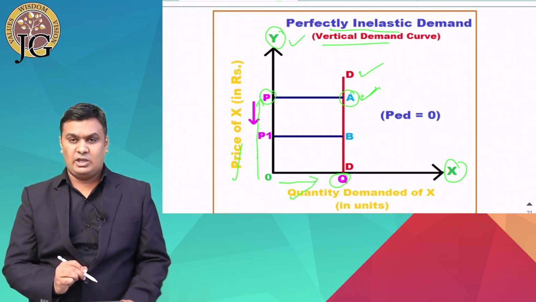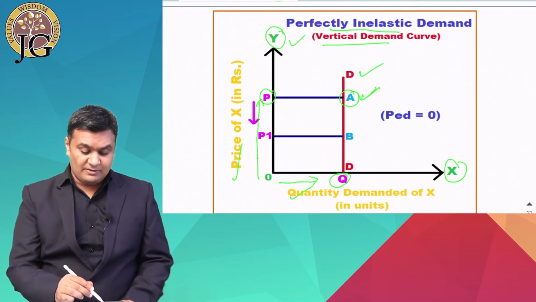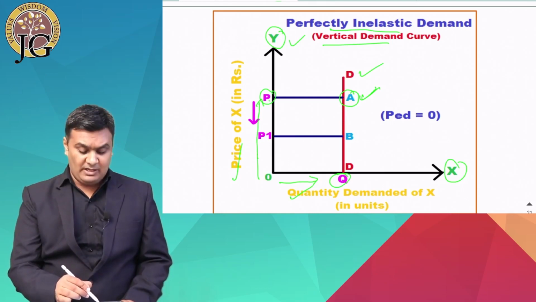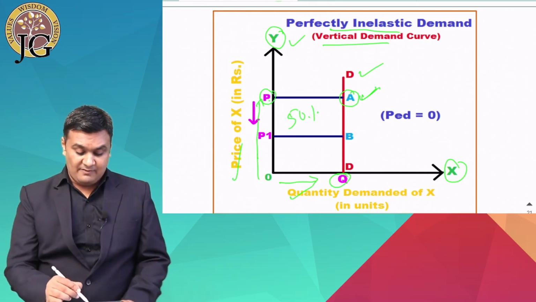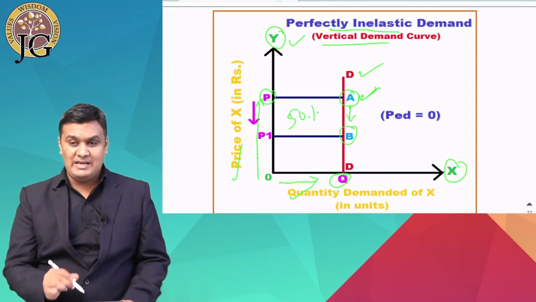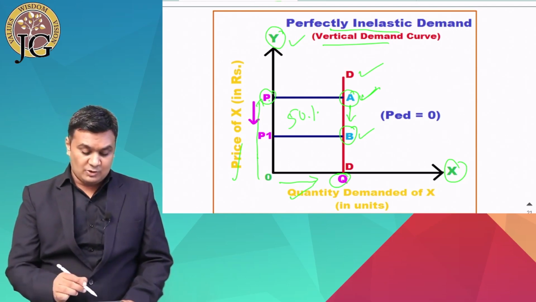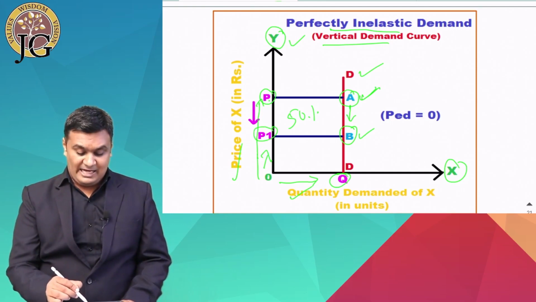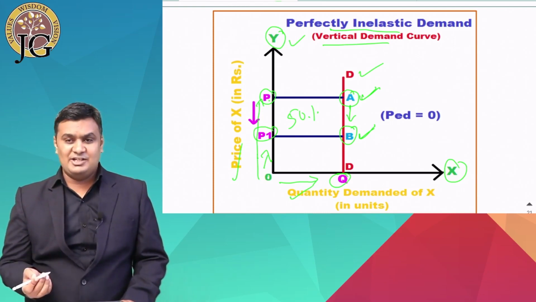Now suppose the price falls from P to P1 by 50%, and due to that we will move from point A to point B, and B will give us the new price and demand combination. So the new price will be OP1, and at point B our new demand will be again OQ. So there is no change in demand.